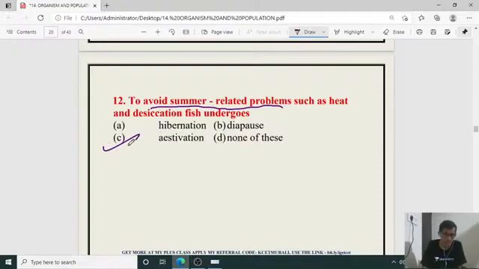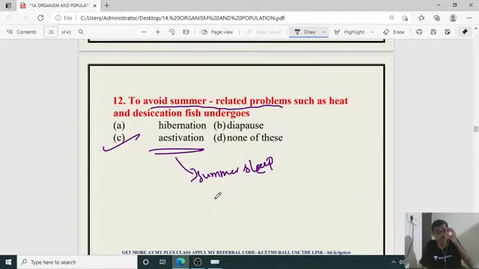The right answer is C. It is estivation, the summer sleep. So what is summer sleep? During heavy sunlight and heat, the fish or the frogs will undergo the process of estivation. So the right answer for the 12th one is C. Okay.